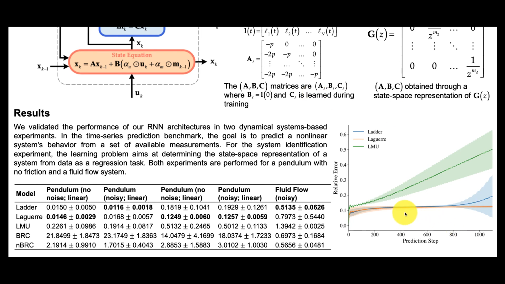We set a prediction step, and then we measured the performance by how much the neural network prediction deviates from the actual behavior of the system. We can see in this graph that the Laguerre network captures the dynamical system behavior better than ladder or LMU, thanks to the flexibility provided by the orthogonal basis.